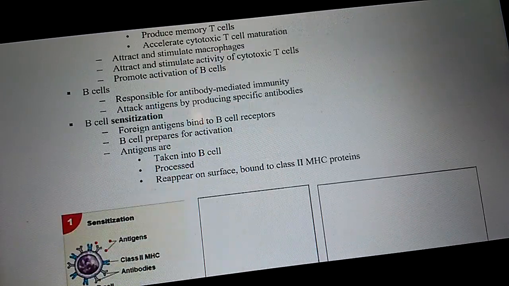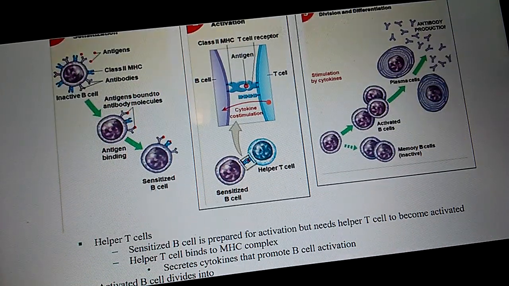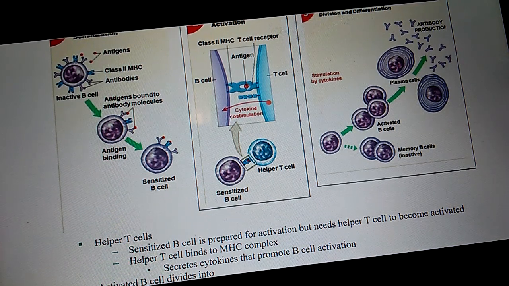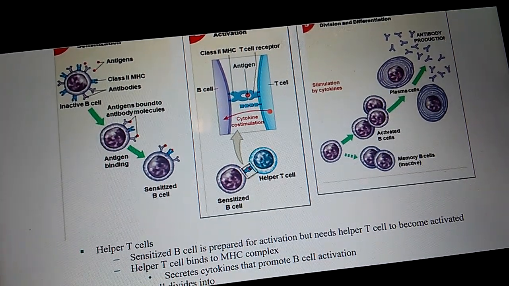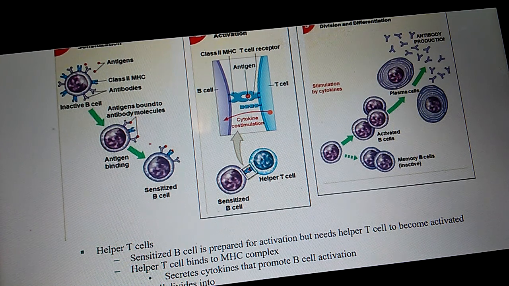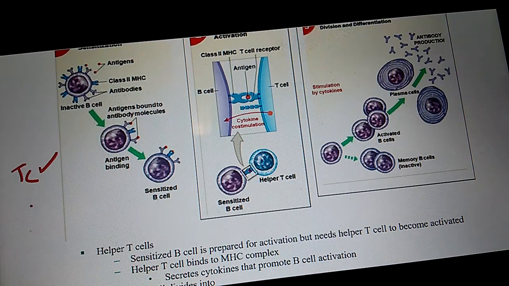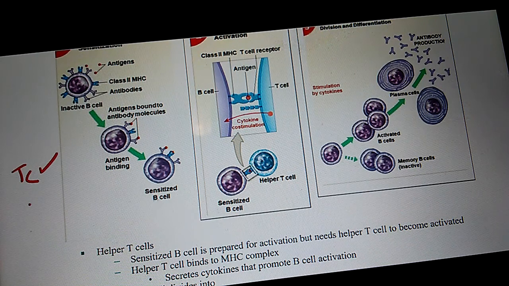Do B cells produce antibodies? Bad question. B cells become plasma cells. Do plasma cells produce antibodies? Yes. Are antibodies proteins or lipids? Proteins. So do antibodies actually kill? No. Can cytotoxic T cells kill? Yes. Can B cells kill? No. Can plasma cells kill? No. Can antibodies kill? No.